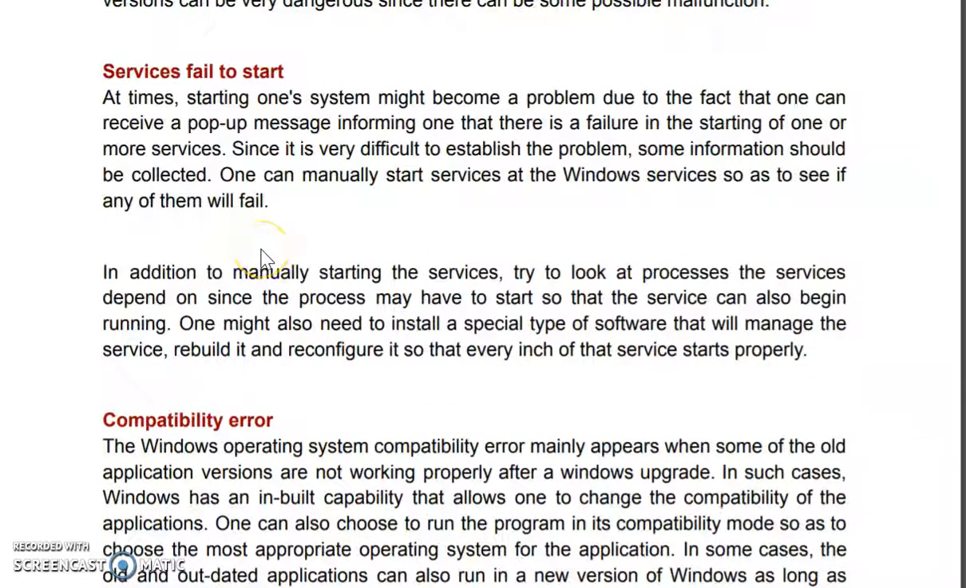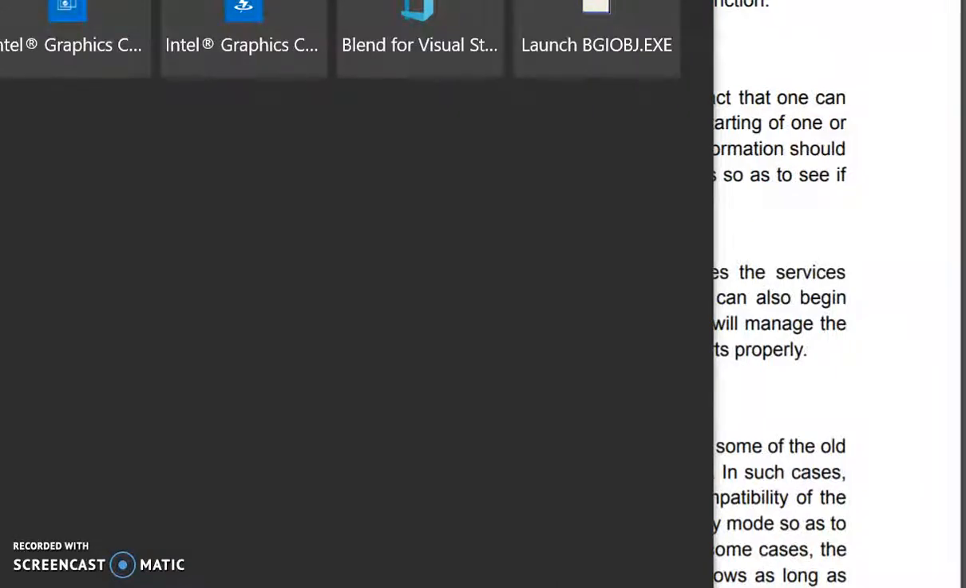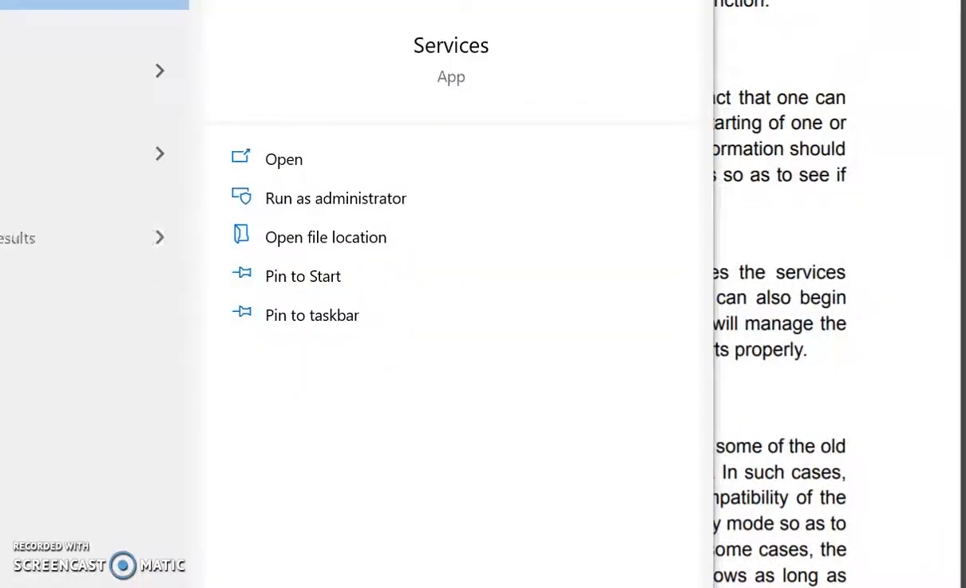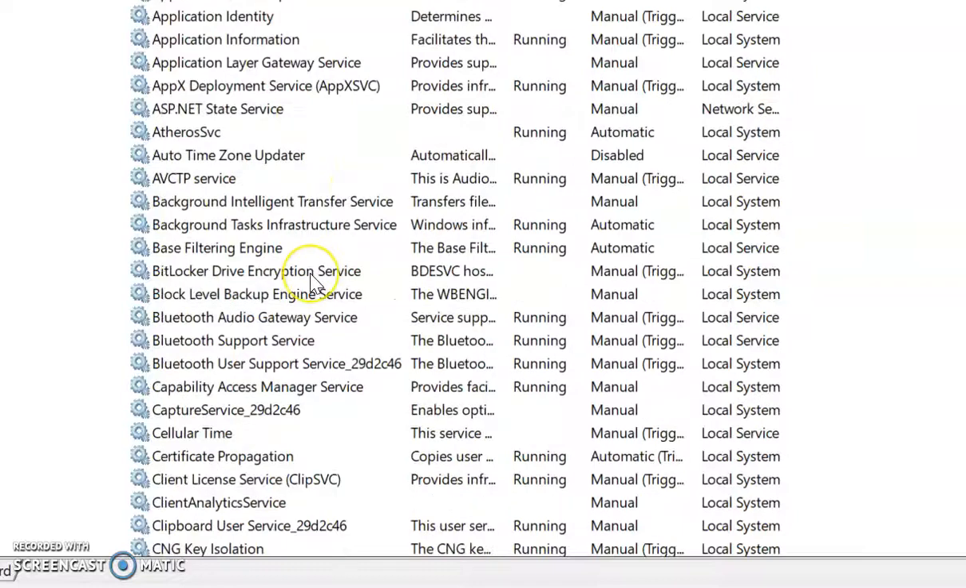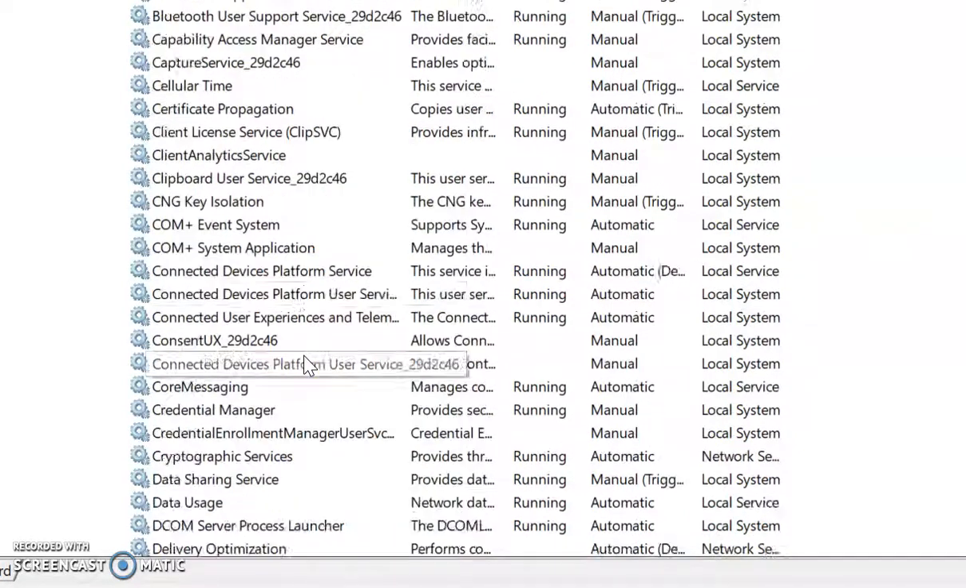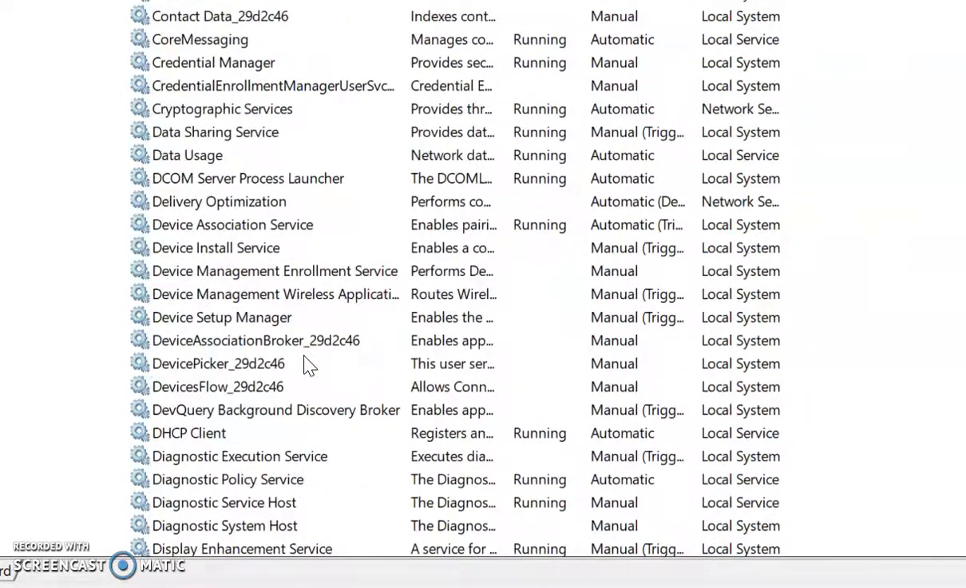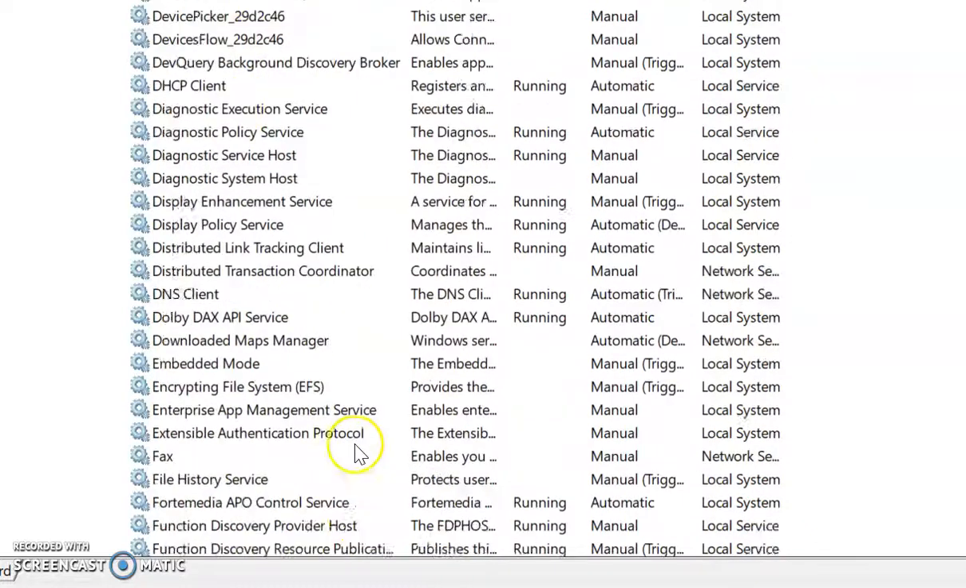Services fail to start. Some services you cannot start. To see the services, type services.msc into your search bar and you will get the services. These services are required to start the system, and if some of them fail, your system will again be in trouble. The operating system cannot load properly.